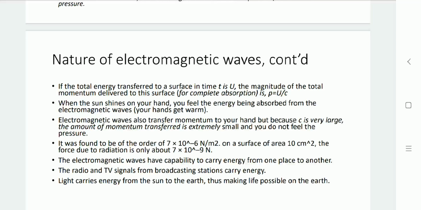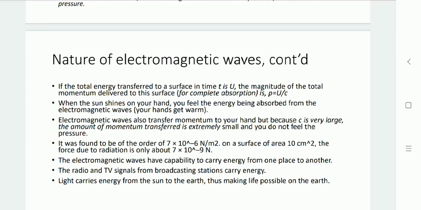By that relation, it exerts a force of about 10 raised to minus 9 Newton. That force is very small, and that is why it is not experienced by our hand. But actually, while these sun rays carry momentum, it gives a pressure in terms of force which is very small. So the electromagnetic wave can carry momentum.